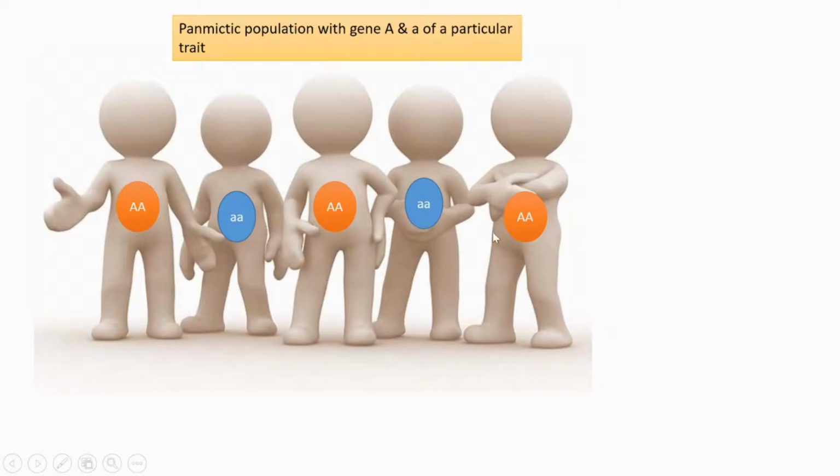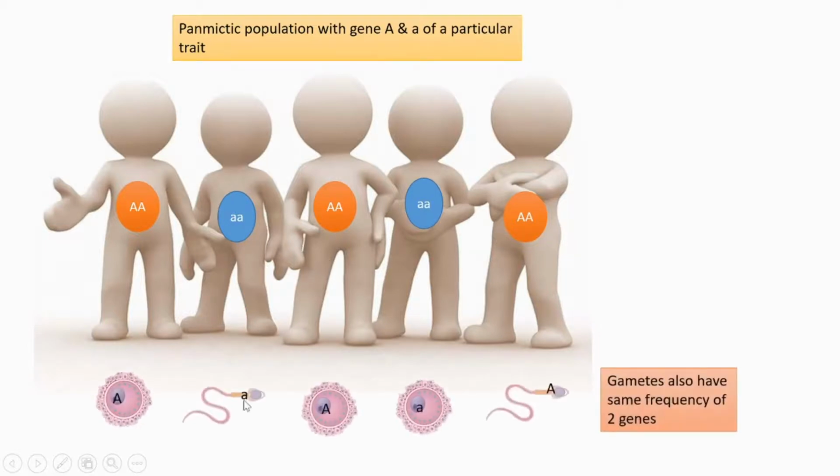From these individuals, what is the probability of different types of gametes? From this one only a capital A gamete, from this only small a, and so on. This is the probability of gametes. Its frequency is also the same as that of the parent generation.